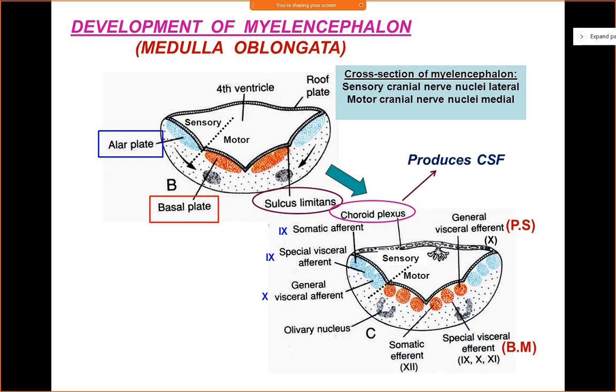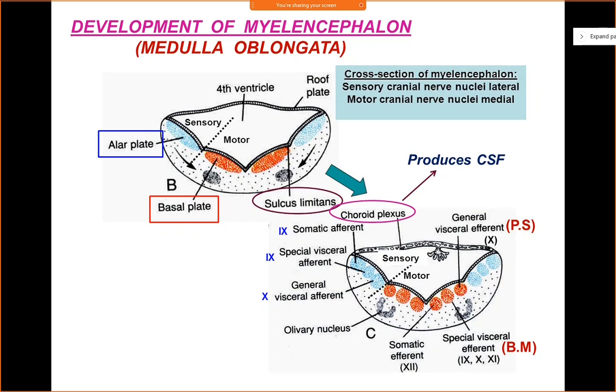And then lastly you have the somatic afferent sensations. Somatic afferent sensations are general sensations of pain, touch, temperature, which will be carried again through the 9th cranial nerve, from the pharynx region. So these are the various nuclei of the cranial nerves which lie at the level of medulla oblongata. We are talking of only medulla oblongata and what nuclei of cranial nerves arise from this level. I hope it is clear. Accordingly, we have classified each cranial nerve according to its functional component. I hope there is no confusion here.